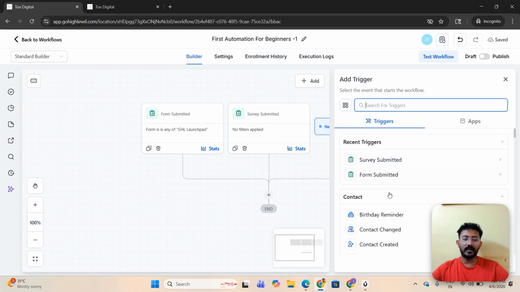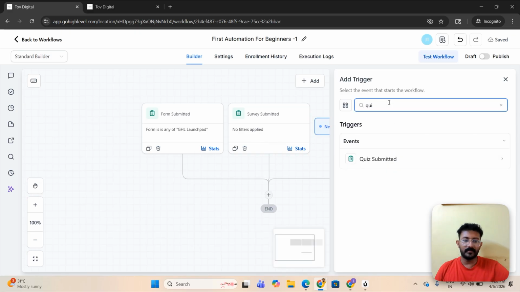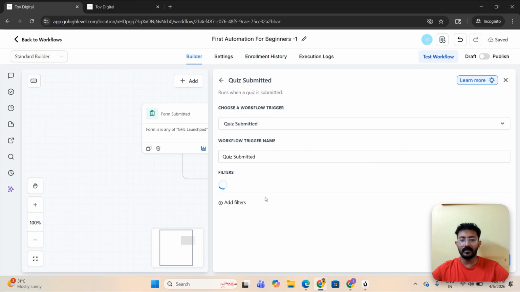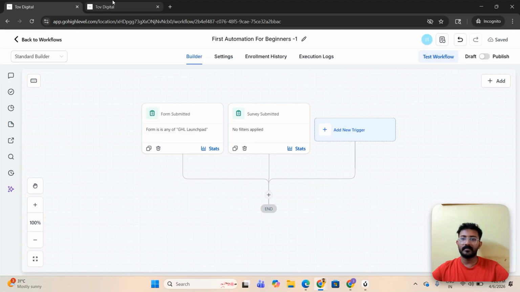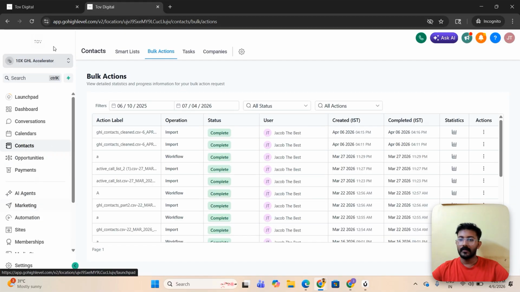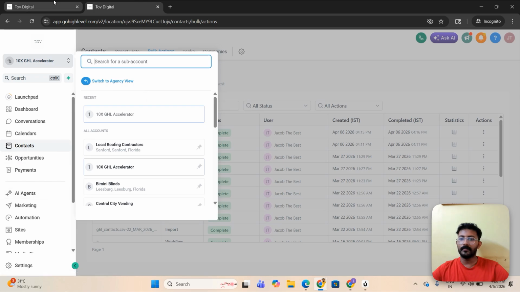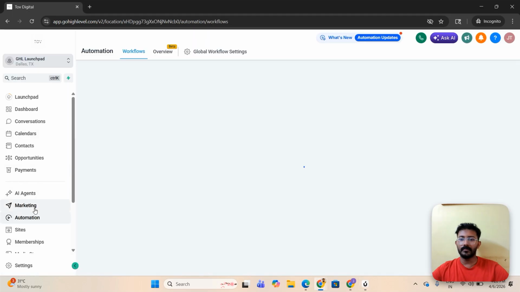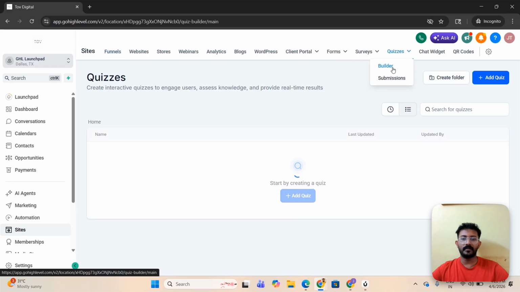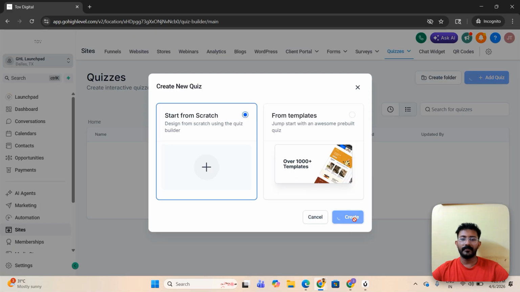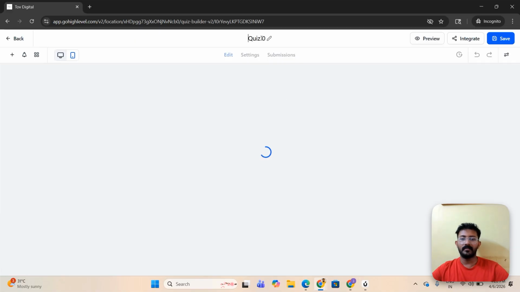The next thing I'm adding, and this is a new option out there, is quiz submitted. I haven't added any, so I just need to create a new quiz. Let us create a new quiz by going into sites. In sites, there is something called the quiz builder. Click on it, start from scratch. I'm naming it quiz one or something like that.